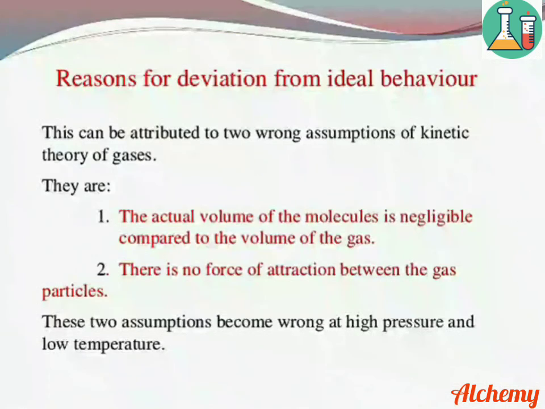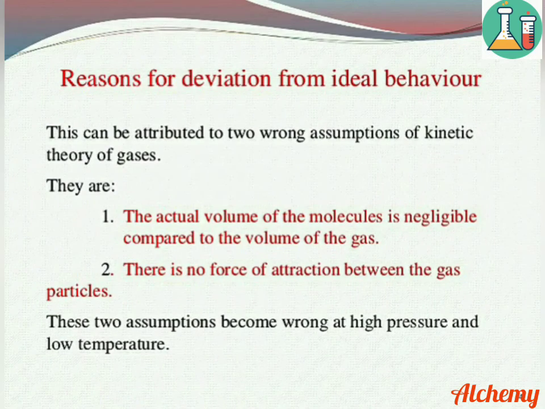At high pressure and low temperature, the molecules of the real gases come very close to each other, and they will have a volume which cannot be neglected when compared to the total volume of the gas. Similarly, when the molecules are very close to each other, definitely there will be a force of attraction between them. So due to these two wrong assumptions, the real gases deviate from the ideal gas equation.